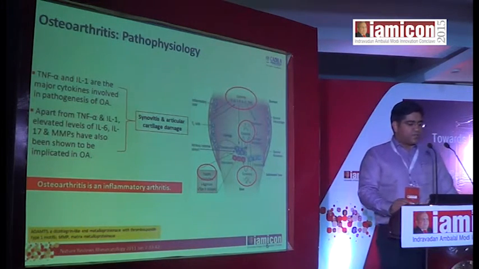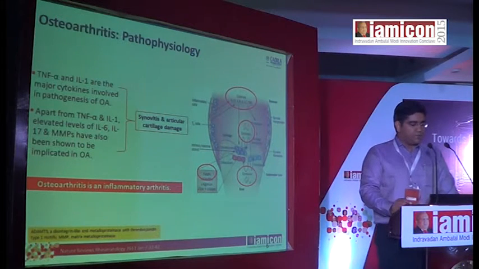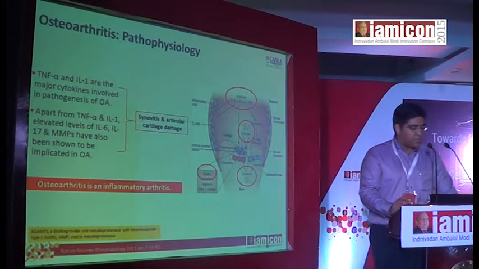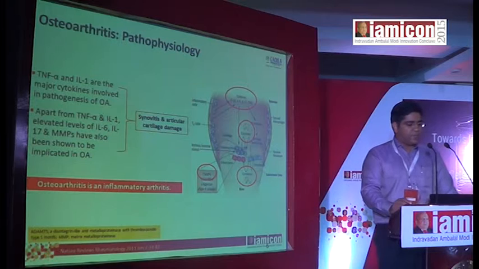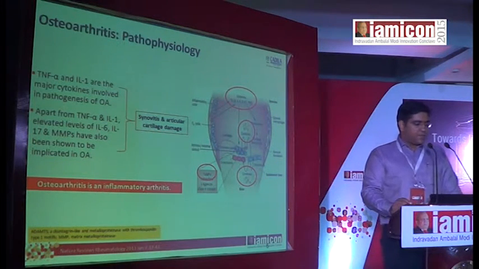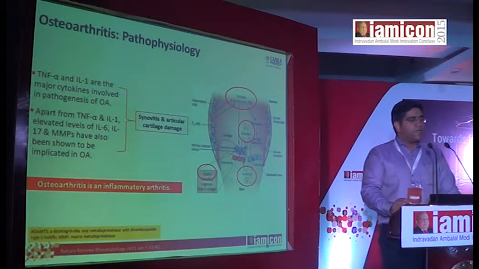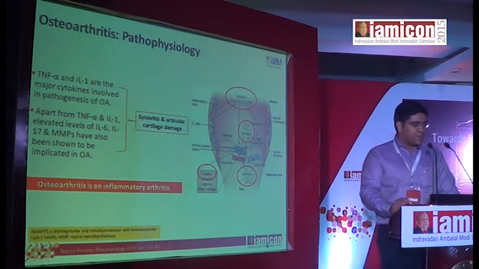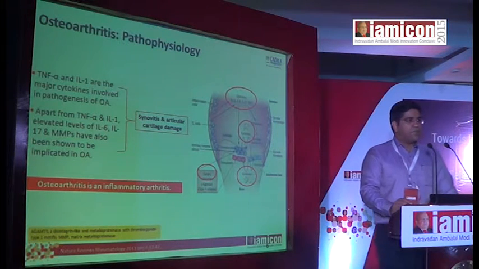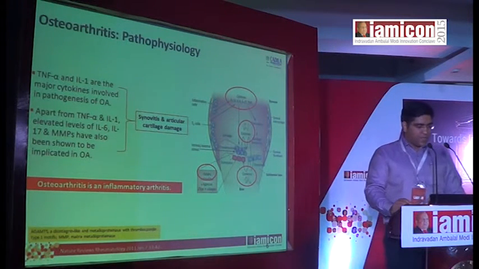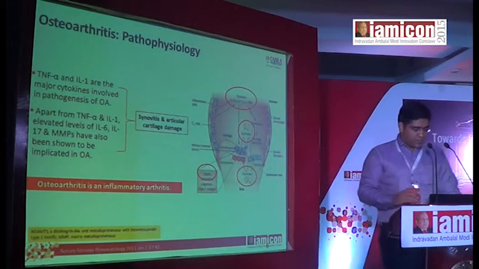In osteoarthritis, there is a role of tumor necrosis factor alpha and interleukin 1, but apart from that, there seem to be increased levels of interleukin 6, interleukin 17, and metalloproteinases have also been implicated in this. I will present a small video on the pathophysiology.